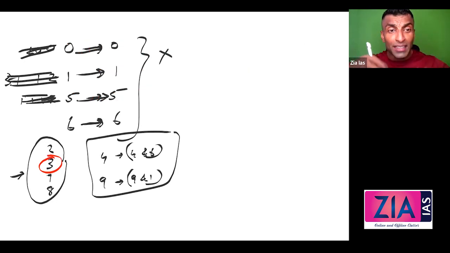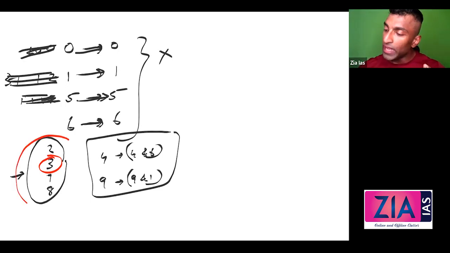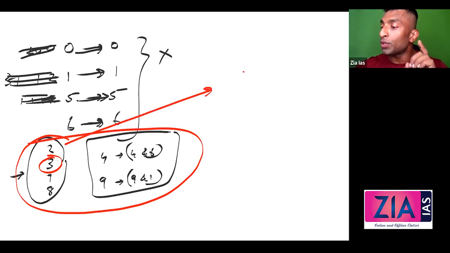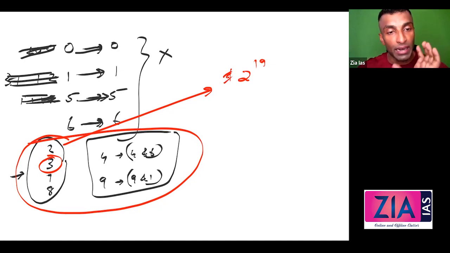Now, if you can reduce at this level, this is going to be very easy. Guys, what I need to do now is teach you how to find the last digit of this. Let's suppose 2 raised to 2019, or 2 raised to 19. It is the same because I don't care about this. I'll teach you how you're going to find this. Similarly, 3, 7, 8, 4 and 9 also.